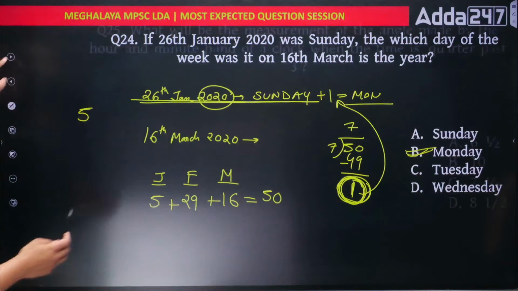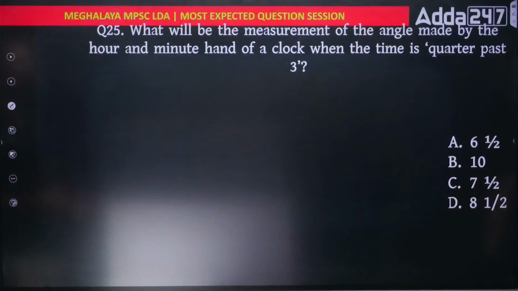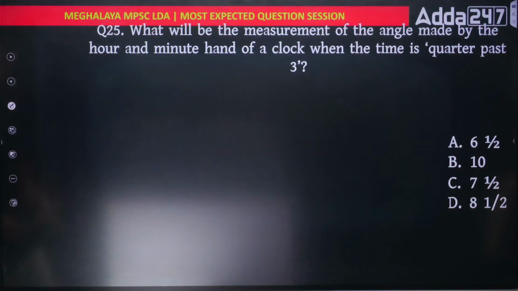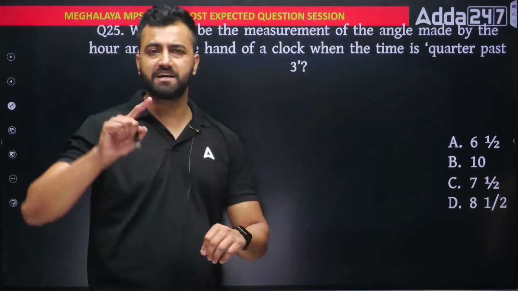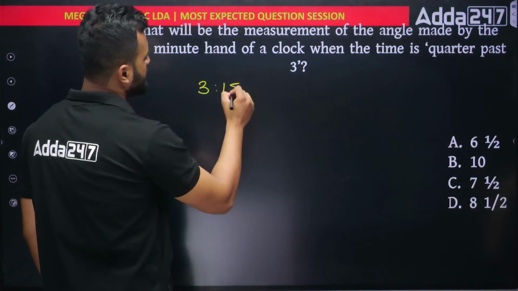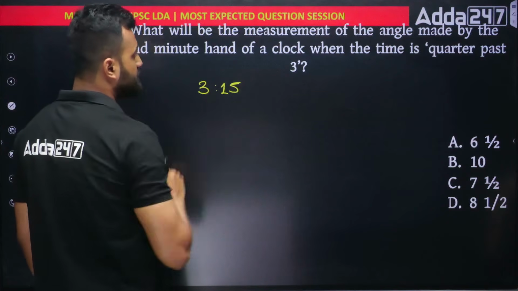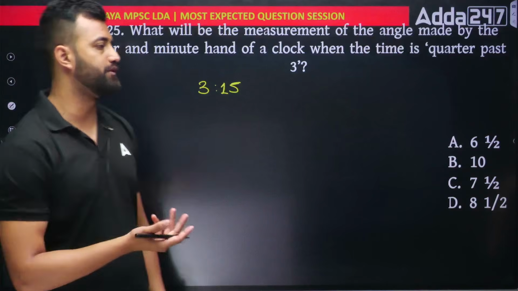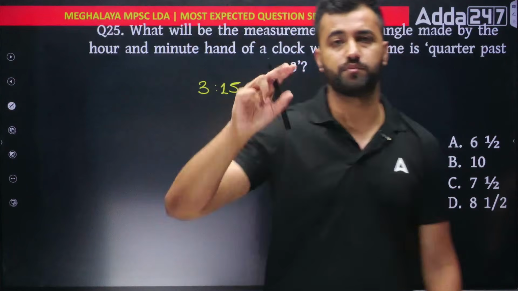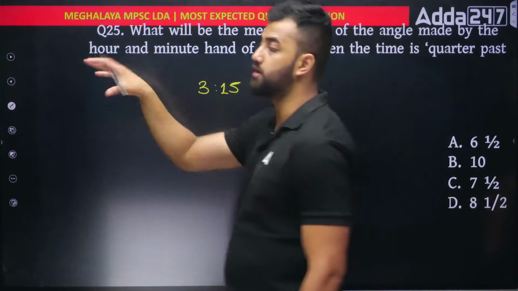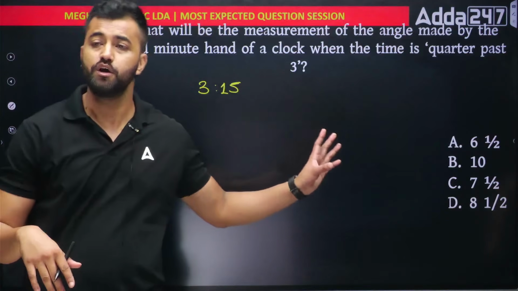Clear? Next. 25. What will be the measurement of angle made by the hour and minute hand of a clock when the time is 3:15? So the time is 3:15, and when it's 3:15, what is the angle made between the hour hand and the minute hand? Such questions I have done before. If you check my YouTube videos, I have given one video, one formula and all questions solved. And if you check previous paper LDA, you will be shocked to see so many questions coming from this particular concept. So let's learn how to solve.